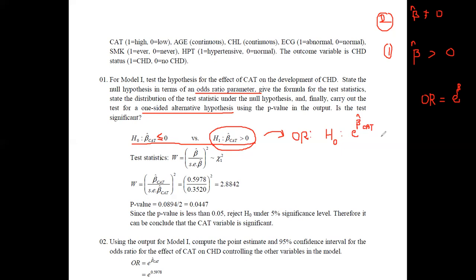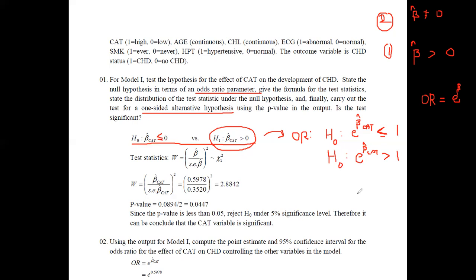but it is better if you can write this in terms of the odds ratio. Since we are testing for the odds ratio, we have to test whether the odds ratio equals 1. When we are discussing things dealing with the odds ratio, we have discussed them in this form, and here also we need to say the exponential of the beta hat cat variable is greater than 1. Here, if you need, you can simply say that it is less than or equal to 1, or simply you can say it is equal to 1 versus it is greater than 1.